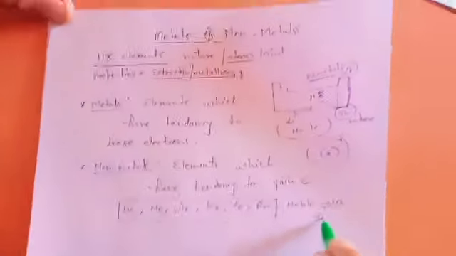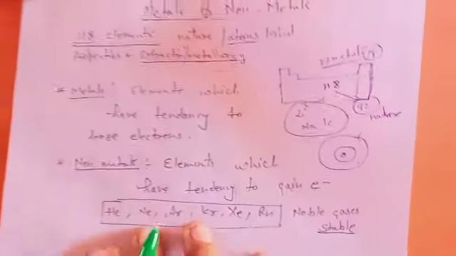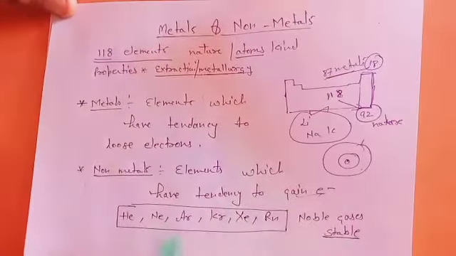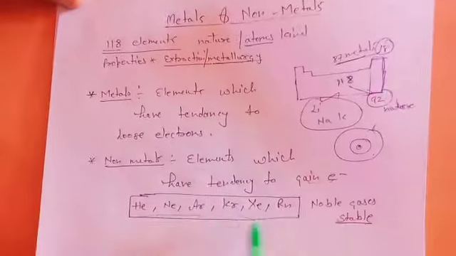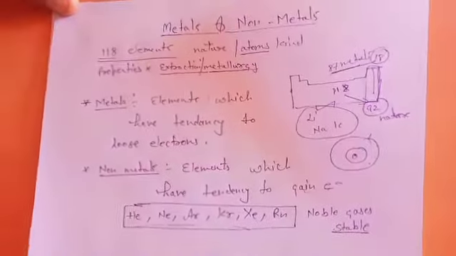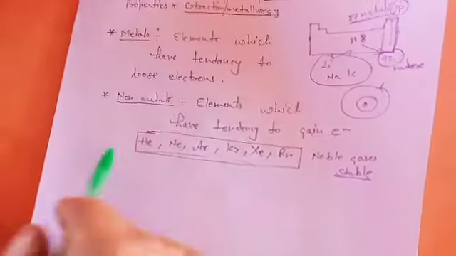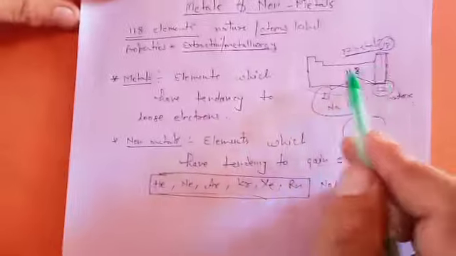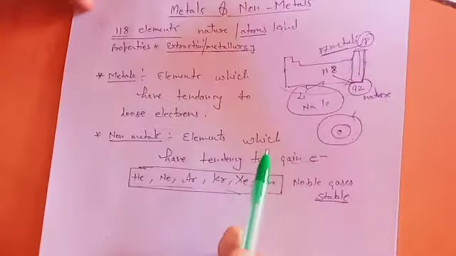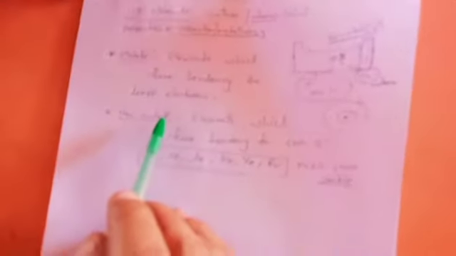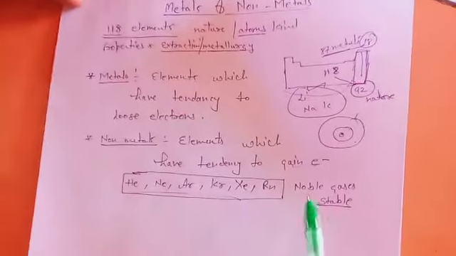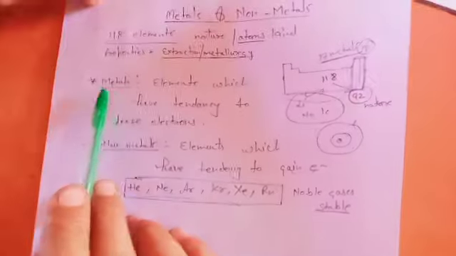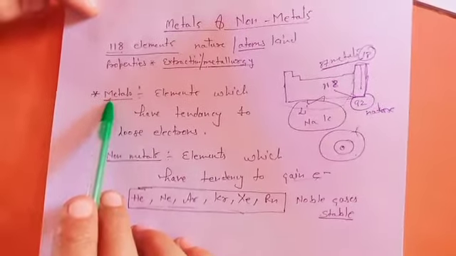Because they are stable, meaning neither do they gain electrons nor lose electrons. But the rest of the elements want to attain the same thing, stability. These elements are not stable, so they attain stability either by gaining or by losing electrons. If they are losing electrons, we say those elements are metals.